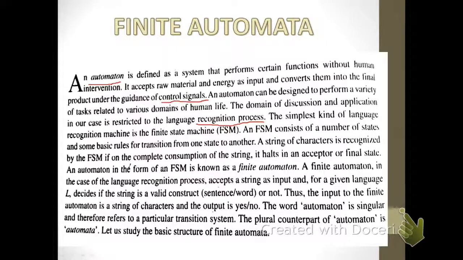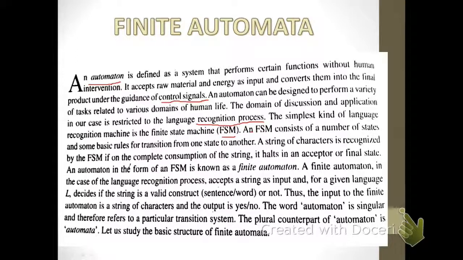So the simplest kind of language recognition machine is the finite state machine, which is FSM. FSM is an abbreviation for finite state machine. It consists of a number of states and some basic rules for transition from one state to another, and a string of characters is recognized by the FSM if on the complete consumption of the string it holds in an acceptor or the final state.